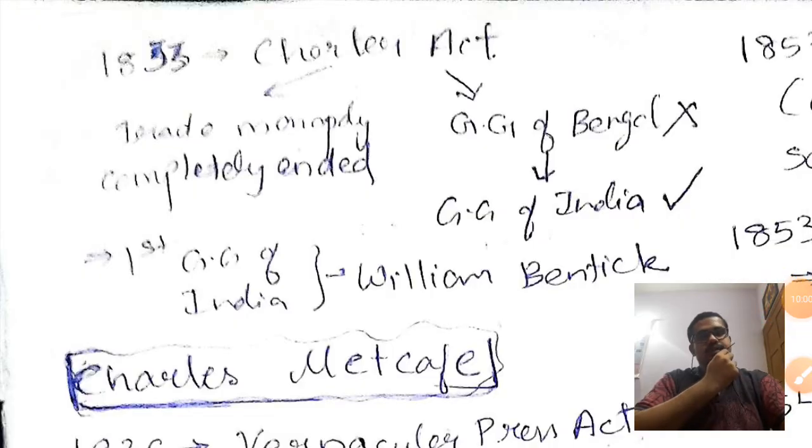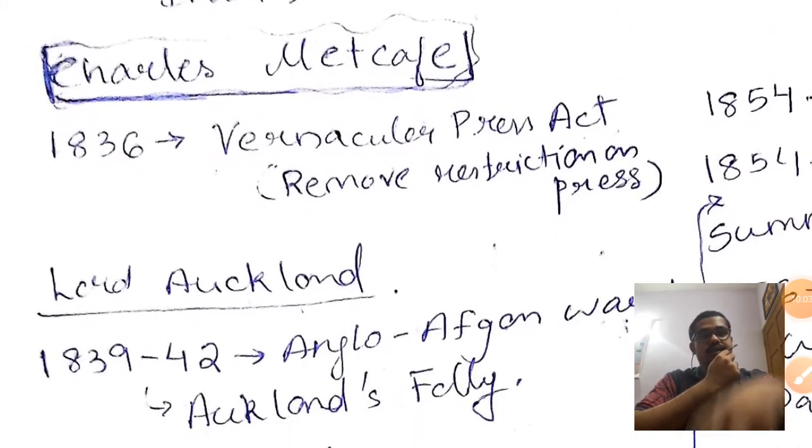Now, the next Governor General of India is Charles Metcalfe, and his most important contribution is the 1836 Vernacular Press Act. Another Vernacular Press Act. The last one was in 1798, I think. Just refer to that. In 1798, a Vernacular Press Act was passed. It imposed restrictions, but Charles Metcalfe's 1836 Vernacular Press Act removed press restrictions. Okay, that's important to understand.